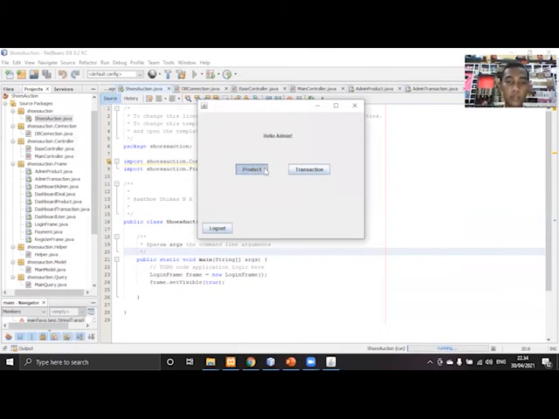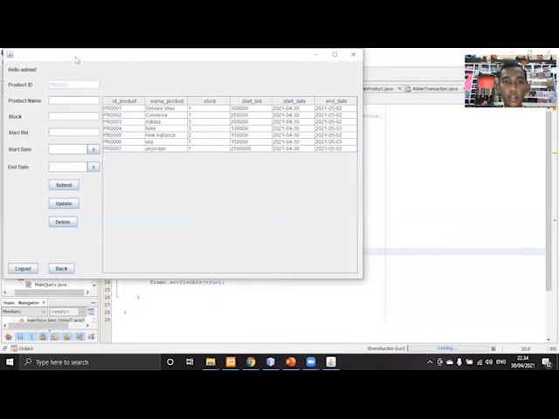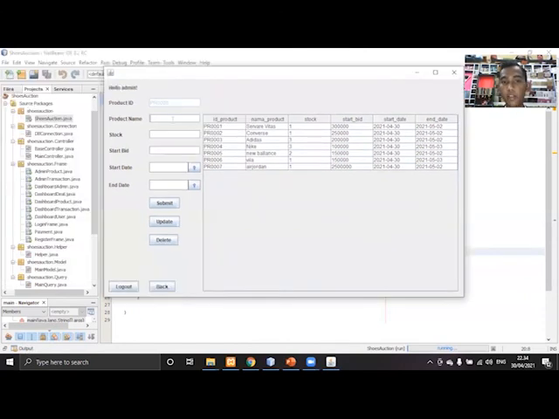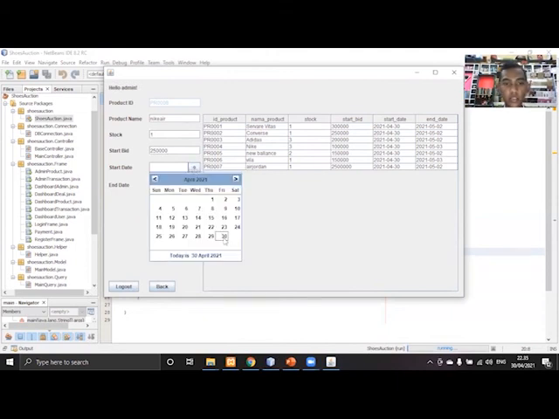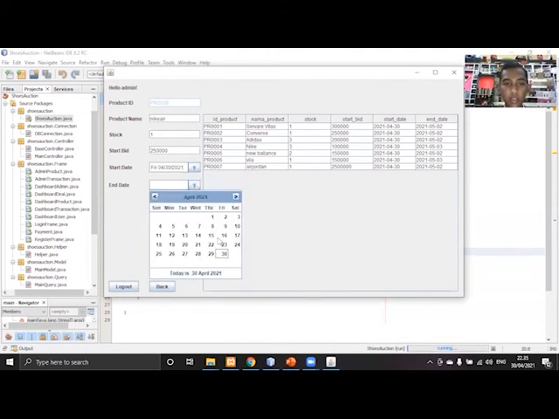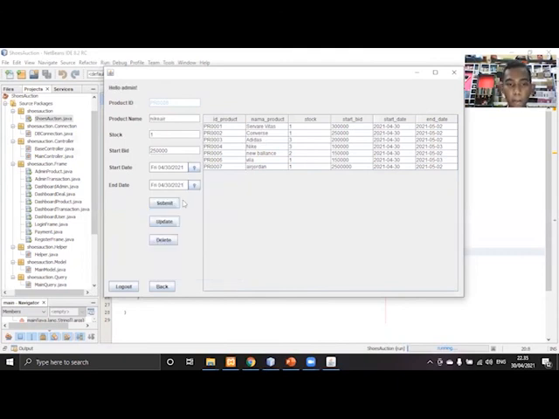If you click the product button, you can add, update, or delete the product, or you can select the start date and end of the bid and click submit.